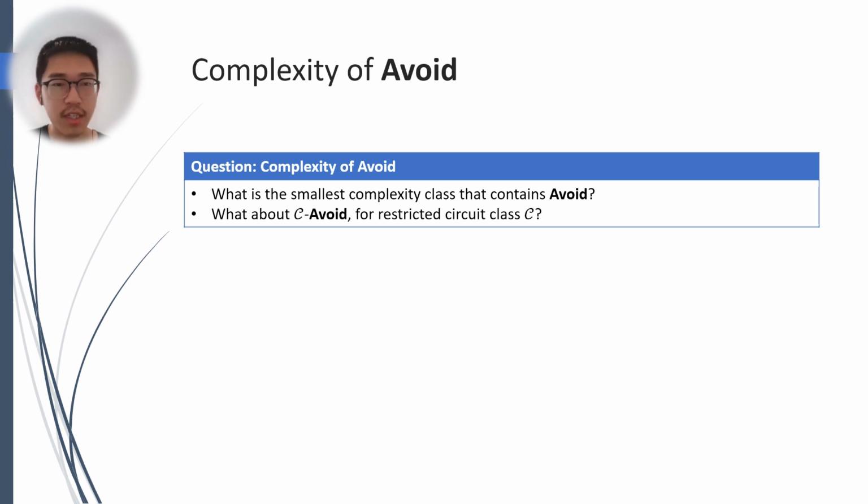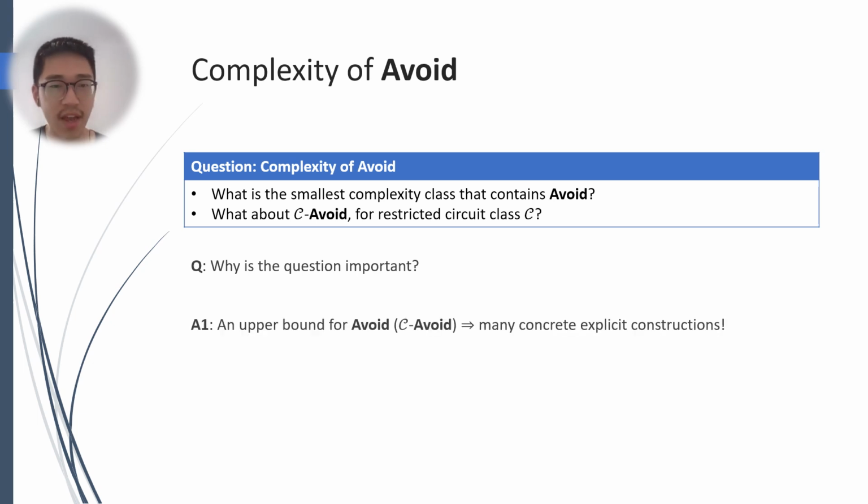The main question addressed by the sequence of work, and also in our paper, is about the complexity of range avoidance. Concretely, what is the smallest complexity class that contains Avoid? And if we only care about restricted circuits, what is the complexity of the problem? So why is this problem important?